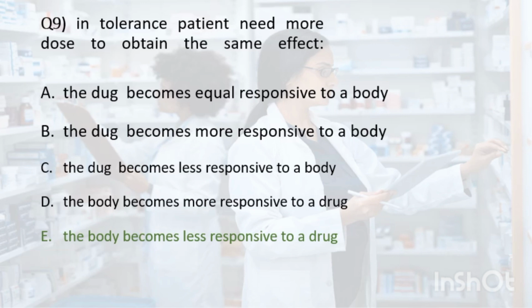Tolerance is a physiological phenomenon where the body becomes less responsive to a drug over time and a higher dose is needed to achieve the same effect. Tolerance can develop to many drugs, including opiates, benzodiazepines, and stimulants. It's often seen in patients who use these drugs chronically, and it can lead to dependence and addiction.